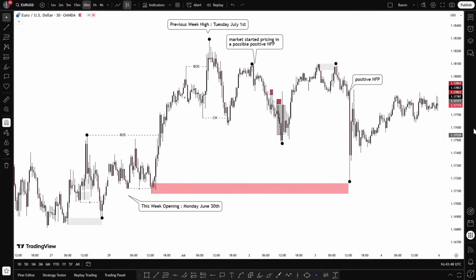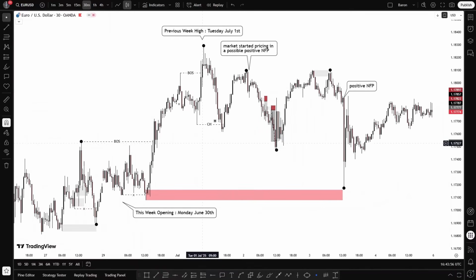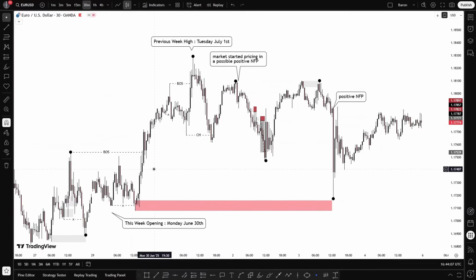Now let's see what has actually happened during this week on EURUSD. As usual, we're gonna make a fundamental review first and then a technical review after. Take a look at this structure here. The market has opened here. This is the opening of the market during this week on June 30th, and you can notice that there is first of all a bullish period and then a bearish period later on.